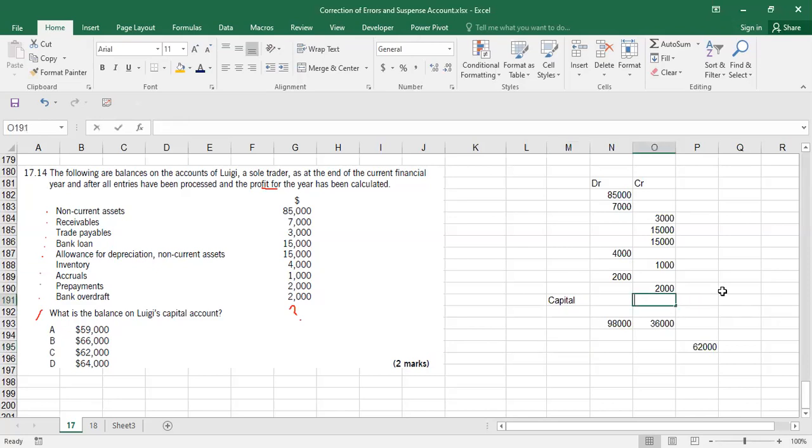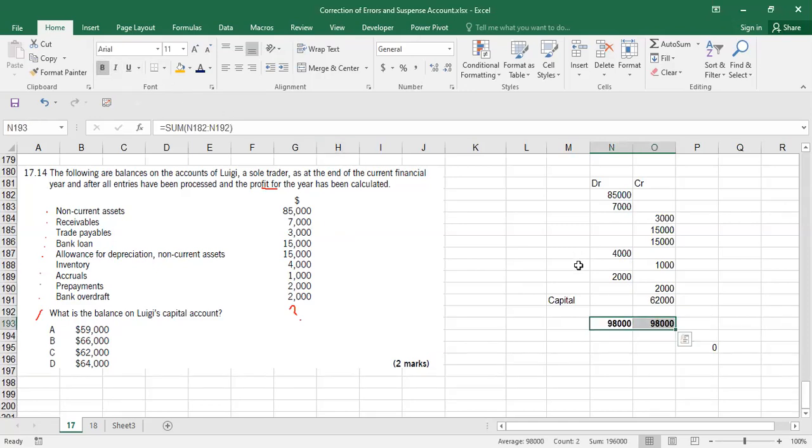So you put capital as 62,000 and the two sides of the trial balance will be equal, because they told you that these balances were taken after completing all the books and after even calculating the profit. The two sides of the trial balance should be equal. One account was missing. We know that logically the two sides should be equal, so whatever is missing, that is capital. You put 62,000 in the place of the capital account, and the answer option is C. It's pretty simple, but you just need to know how to do it.